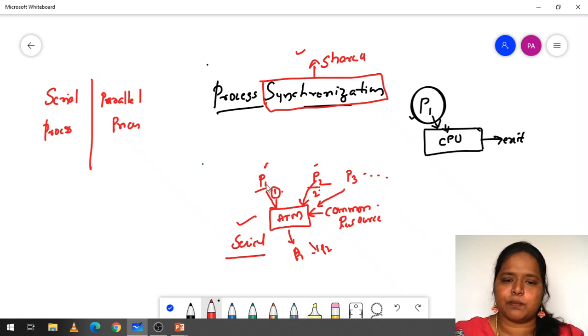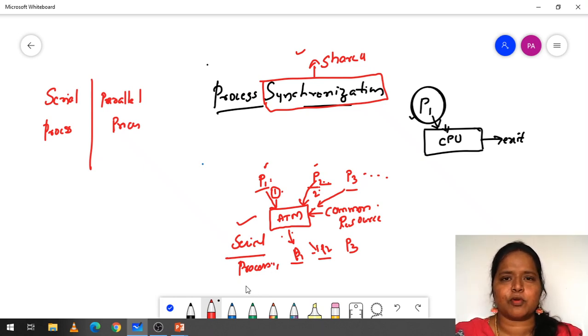Why? Because P1 first comes, then P2 will be coming, then P3 will be coming, then P4 will be coming. Here we don't find any clumsiness between the processes. Fine. P1 will come, do its task, exit out of the ATM machine, then P2 will enter, do its task, exit out of the ATM machine, then P3 will come, do its task, then exit out of this ATM machine. So here all the processes are synchronized. These come under serial processing.